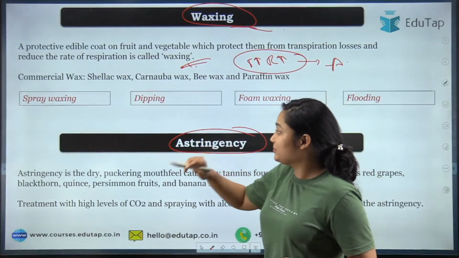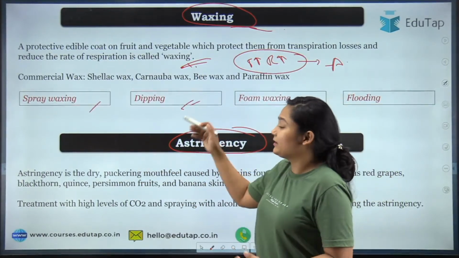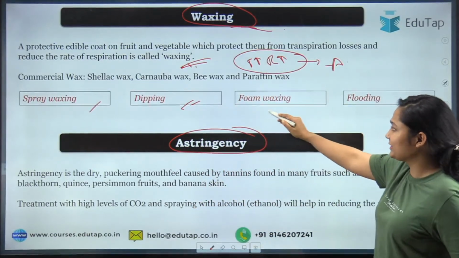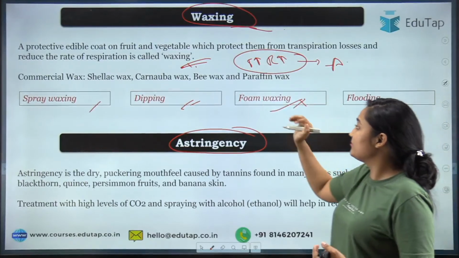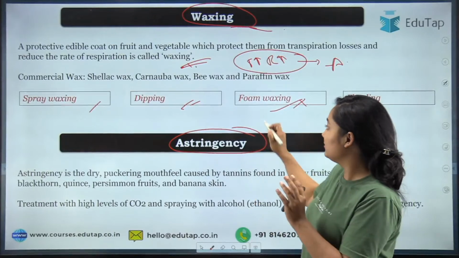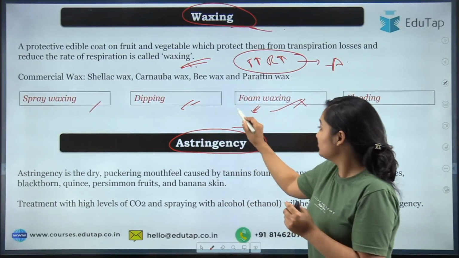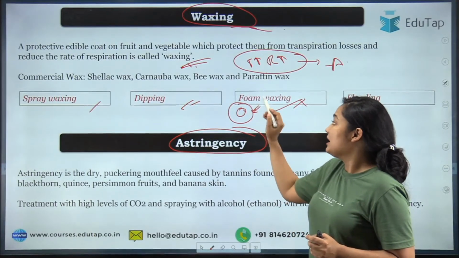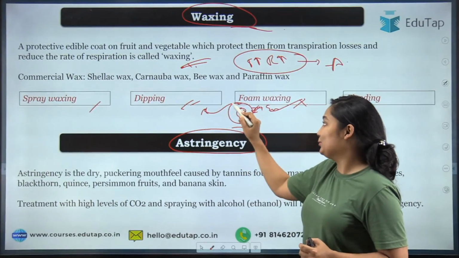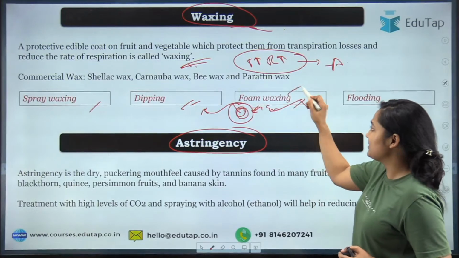Now this layer can be prepared by spray waxing, which means you are completely spraying it. Dipping means you are preparing a solution and dipping your product in that. Now foam waxing: a foamer is there, a foam-like structure is prepared, and you allow that foam to cover your product. After evaporation, all the water will be removed and only the wax will be there, and a very thin layer will be provided. So that is why it is very good.